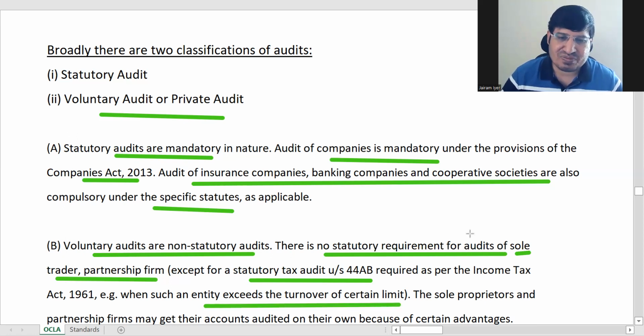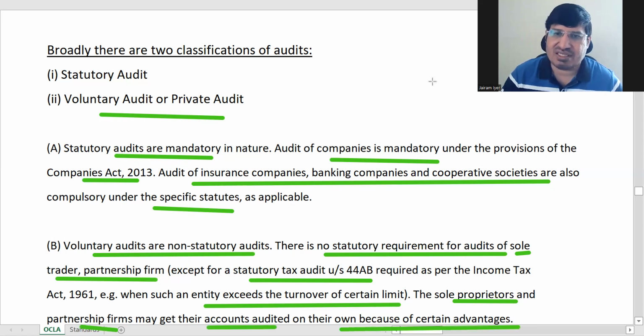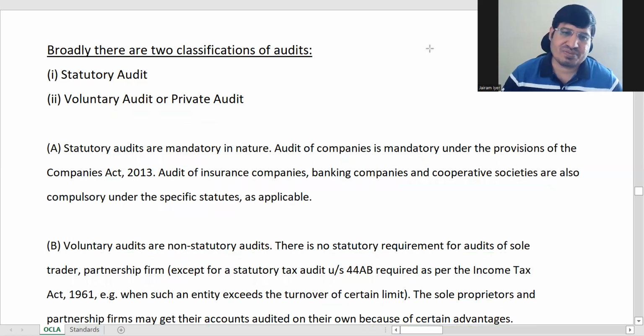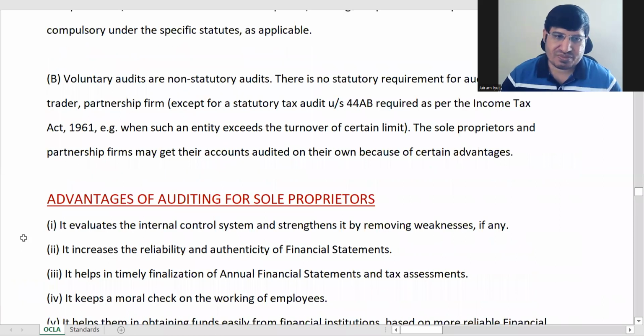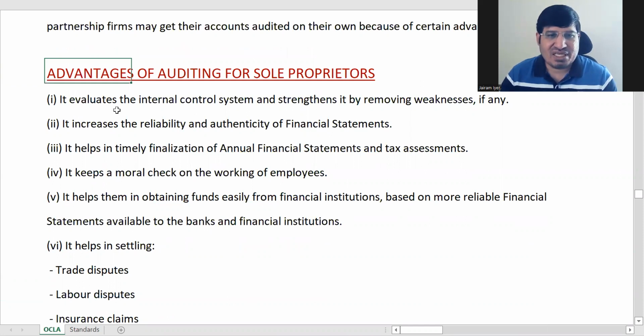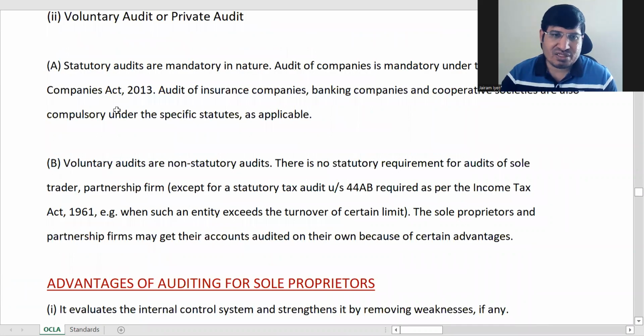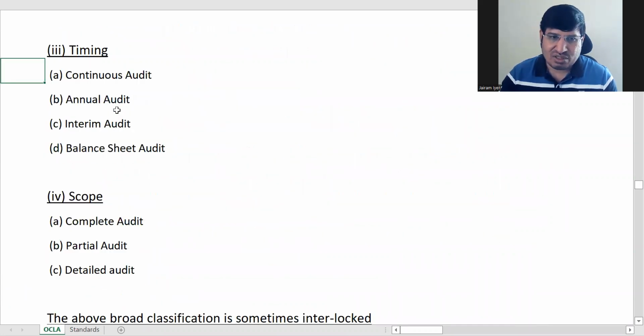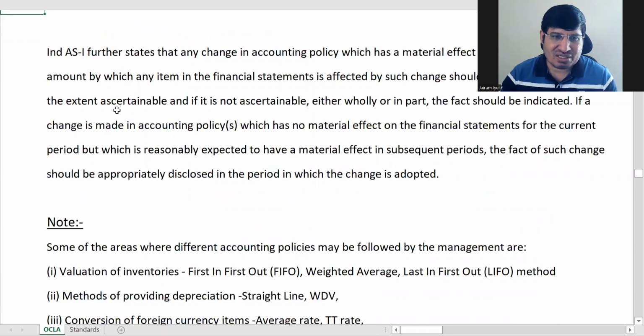Otherwise sole traders and partnership firms, their audits are voluntary audits. Sole proprietors and partnerships may get their accounts audited on their own because of certain advantages. Advantages of audit for sole proprietors. Okay, so this is your answer. I am going up now. This is the answer for these two questions in inverted commas.